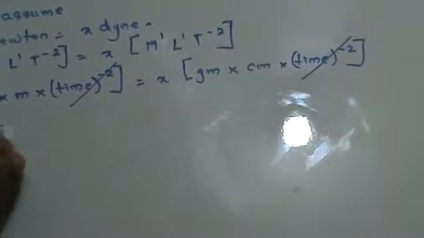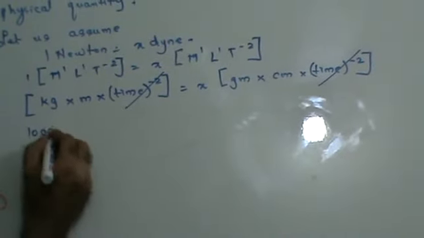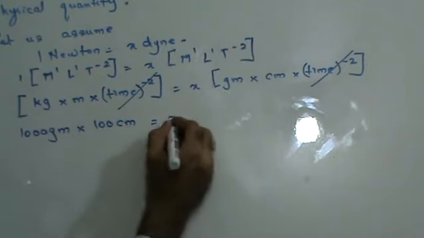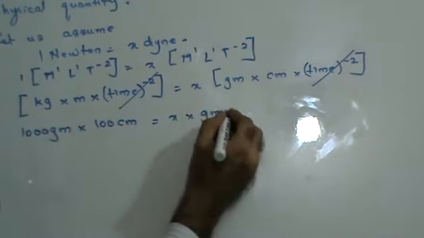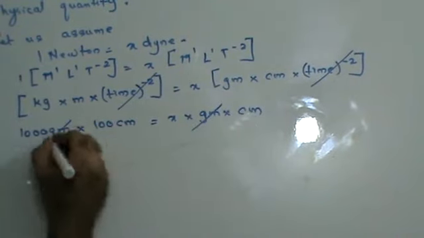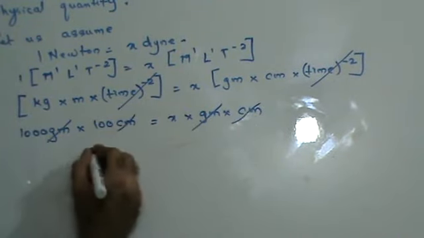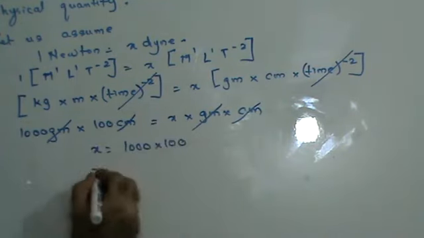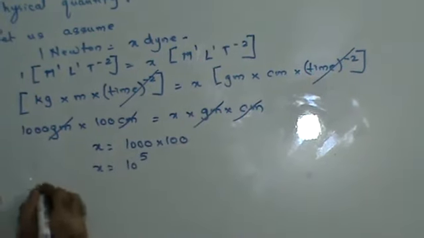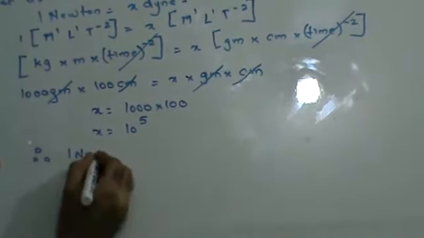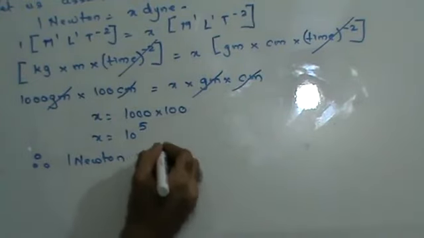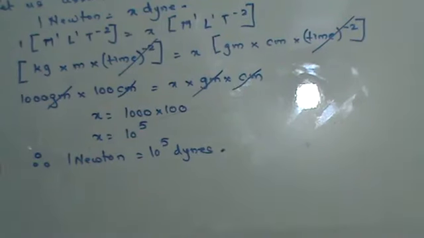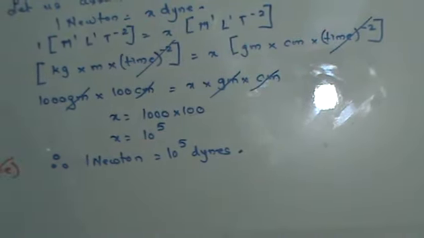Now 1 kilogram can be written as 1000 grams, and 1 meter as 100 centimeters, equal to X into gram into centimeter. Gram and gram get cancelled, centimeter and centimeter get cancelled, so X is 1000 into 100, X is 10 to the power of 5. Therefore, 1 newton is 10 to the power of 5 dynes. Thus, I come to know the conversion factor between various units.